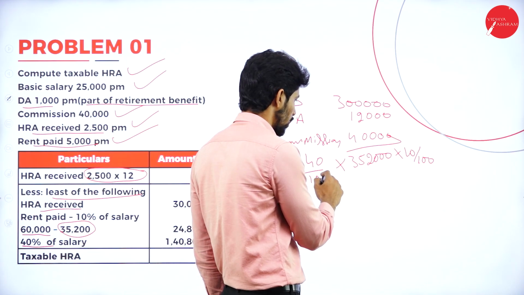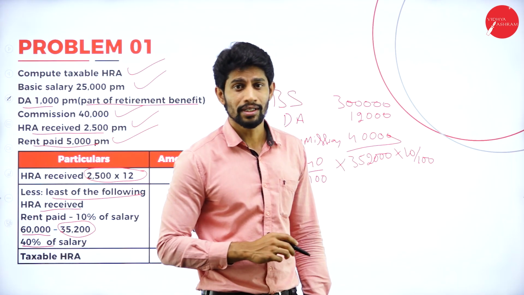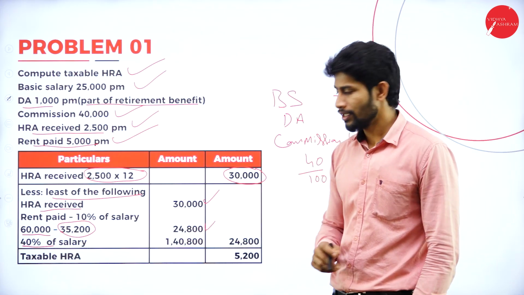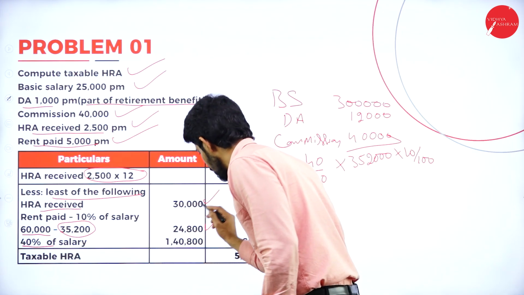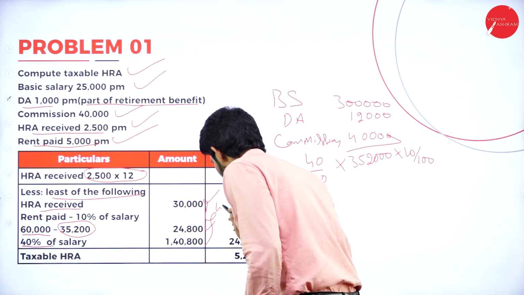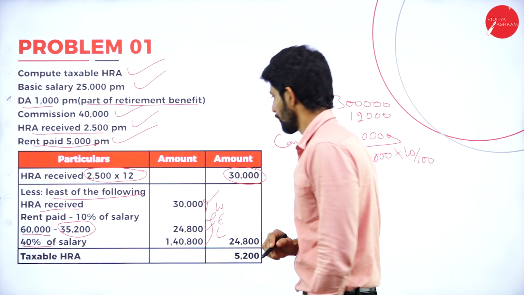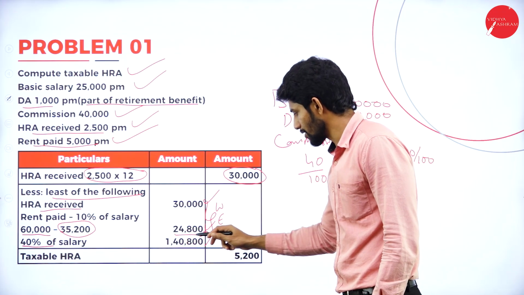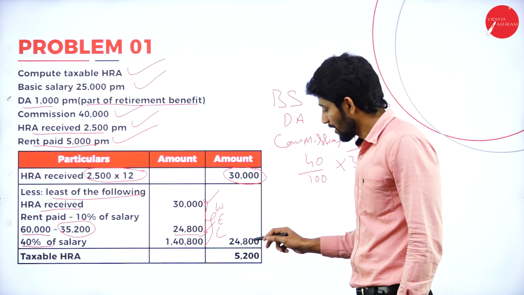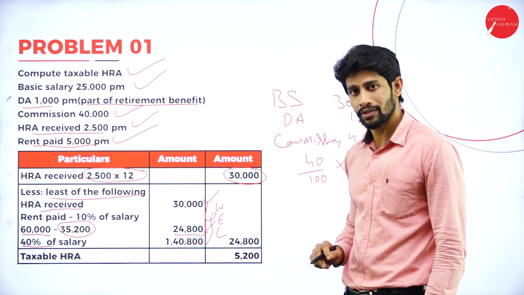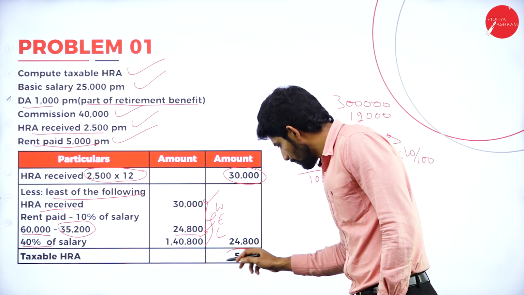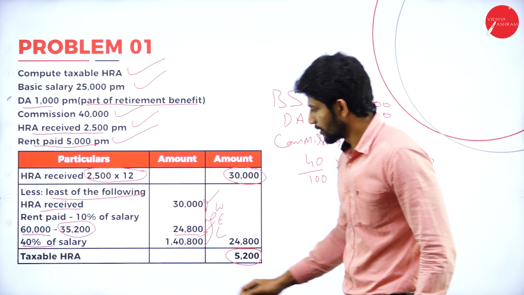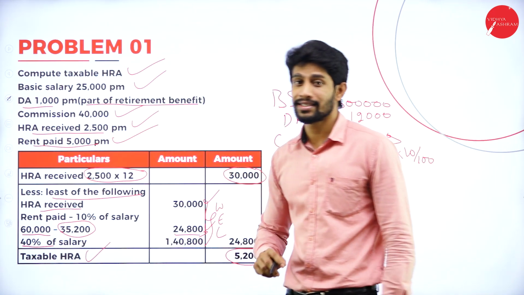40% on 3,52,000. How much will you get? You are going to get 1,40,800. So in these three items, take the least of the following, whichever is low. So 24,800 is the least amount. Take it to the outer column, deduct it from 30,000. You'll get the balance of 5,200. That is going to be called taxable HRA.